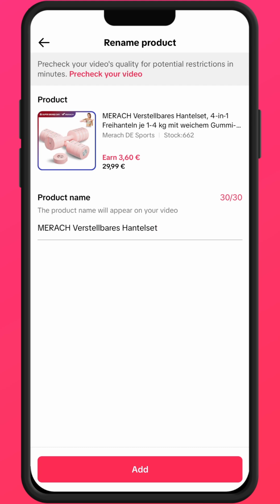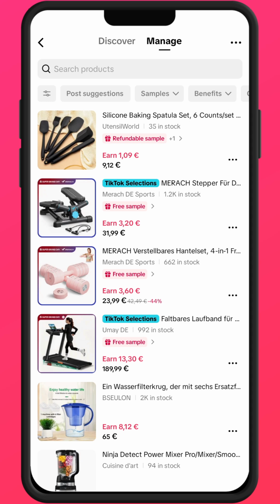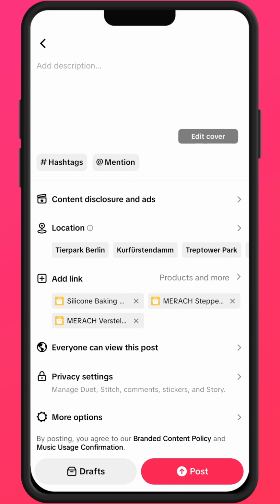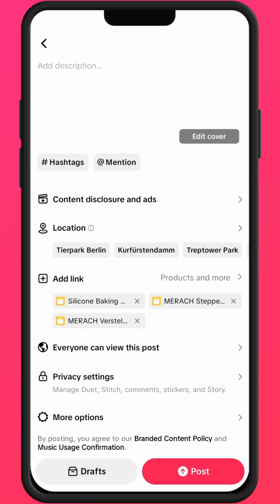Okay, click on add. Now let's go back to see if this really works. We go back, you click on back again, and you can see the 3 items I added appeared here in the add link, so it definitely works. Okay, just do this and it will definitely work for you.